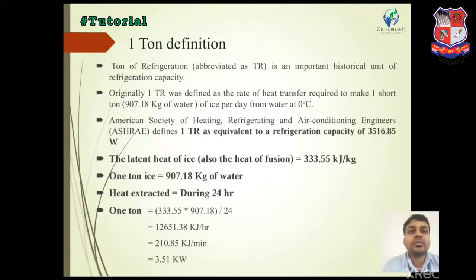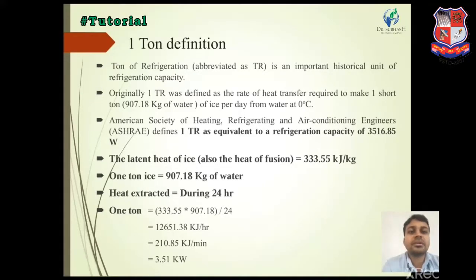Usually 1 ton of water is equal to 907.18 kg of water. For a precise condition we consider 907.18, not 1000 kg of water, as the heat extracted from the water during 24 hours.